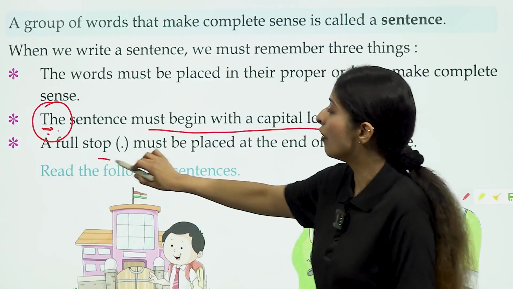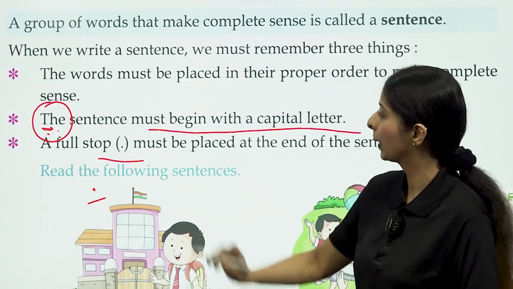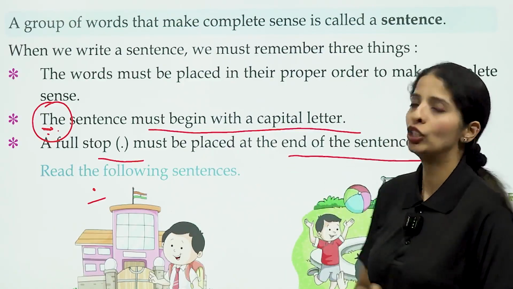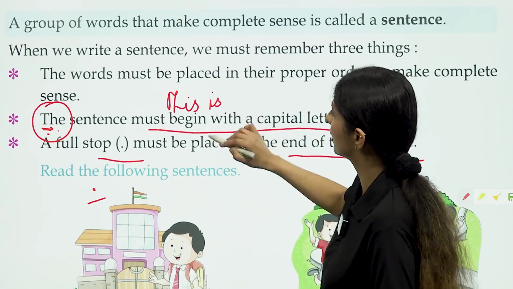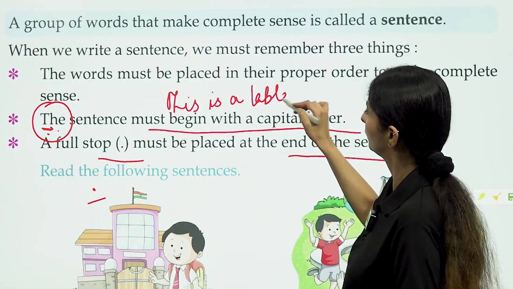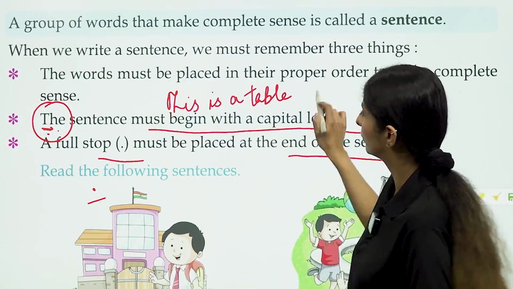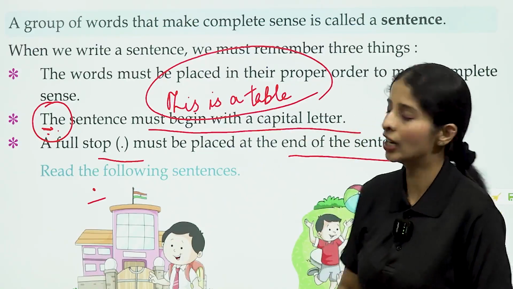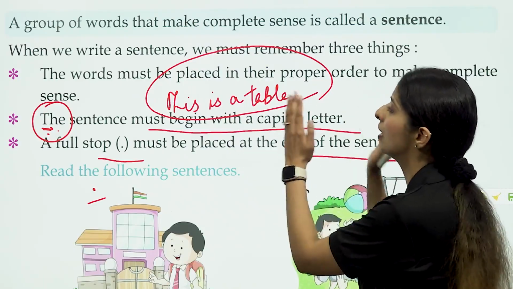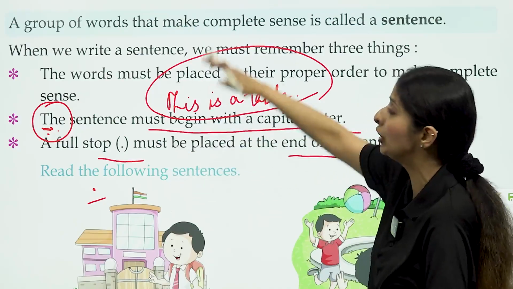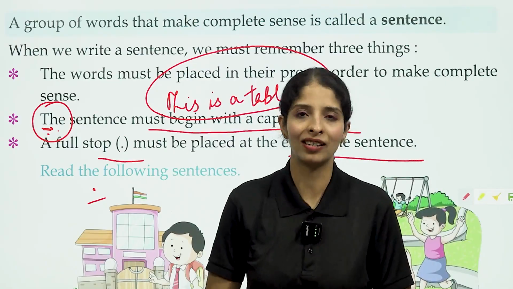Next, a full stop, that dot which we call a full stop, must be placed at the end of the sentence. If you are writing "this is a table" and you are not completing it, you are not ending it with a full stop, then that will not be a sentence. You have to complete it with a full stop. Now this is a sentence. So these three rules you have to remember before writing a sentence.